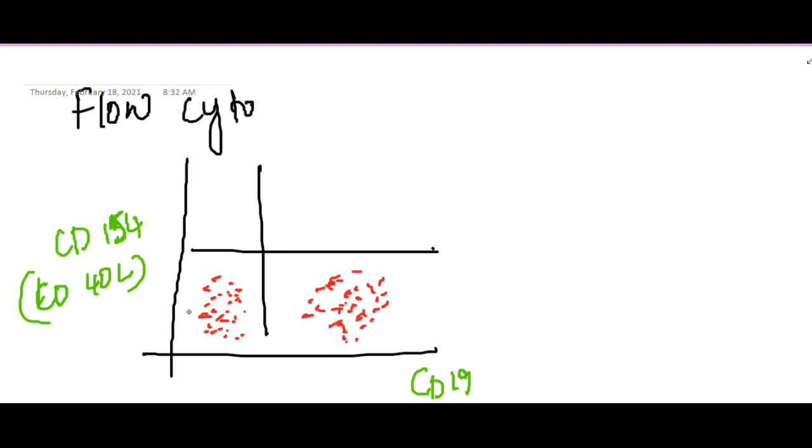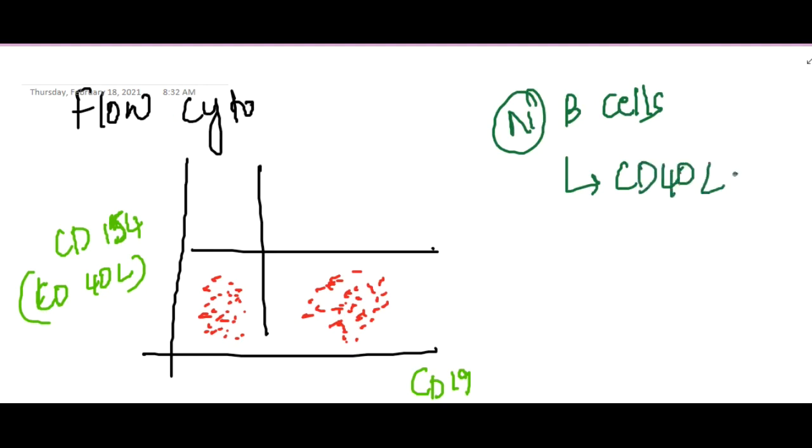So if you see in normal B cells, you will see both. CD40 ligand will be positive and CD19 will be positive. So here this CD40 ligand is positive and CD19 is also positive.